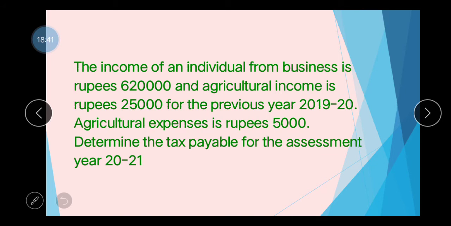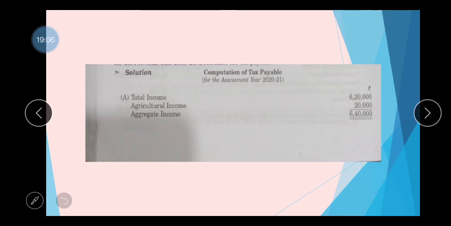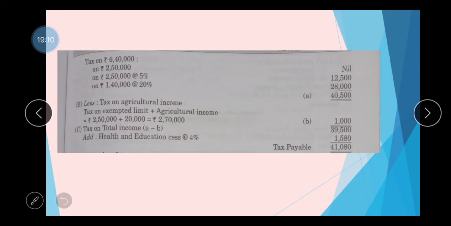So 1,40,000 is taxable at the rate of 20%, amounting to rupees 28,000. So the total tax is 40,500. This is the first step: adding agricultural and non-agricultural income, 6,20,000 plus 20,000, on which we computed tax liability, amounting to rupees 40,500.